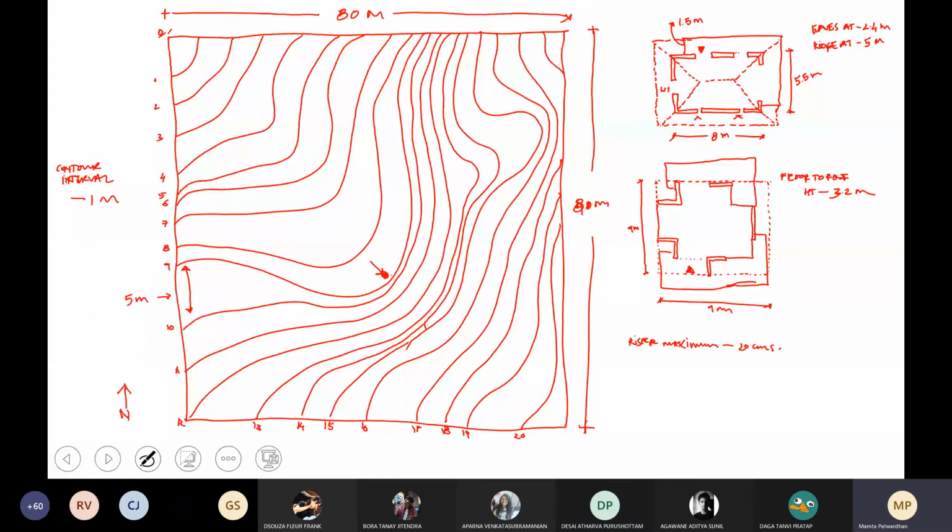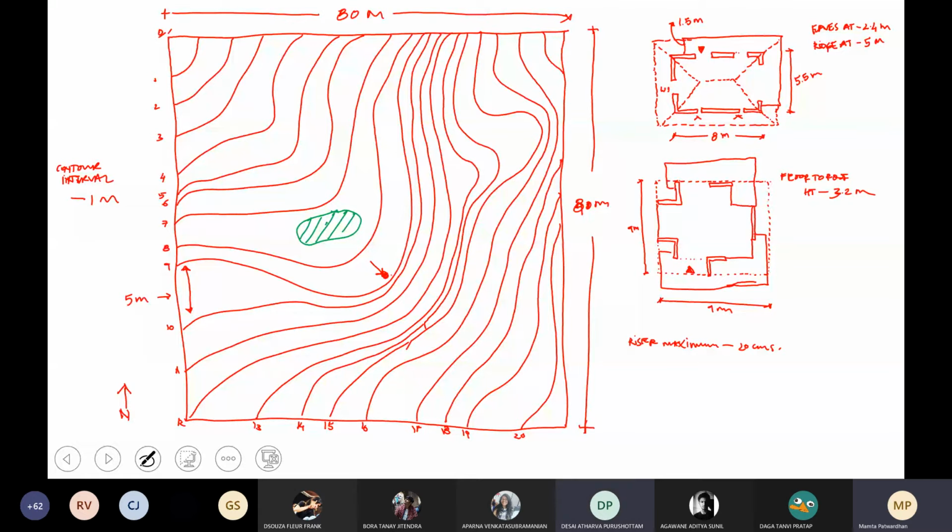I'm going to butt in a little. Ignore the numbers for now, because I'm going to just butt in here and there. So the numbers will change. What if I have something here? What does this indicate? It was flat. What is a contour line? It's a line that joins points at the same elevation, correct? So which means this portion is now all flat. But it's not flat. It has a 1 meter slope. So there will be that point over here, wherever that 1 meter is happening, right?